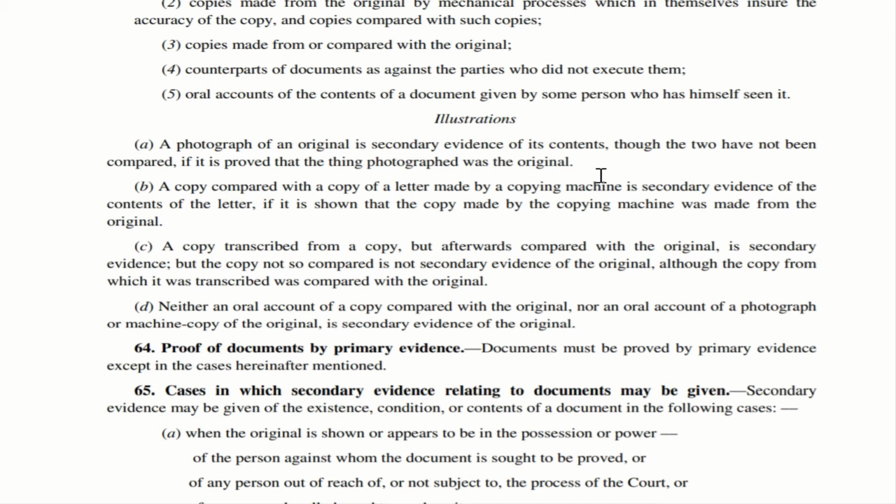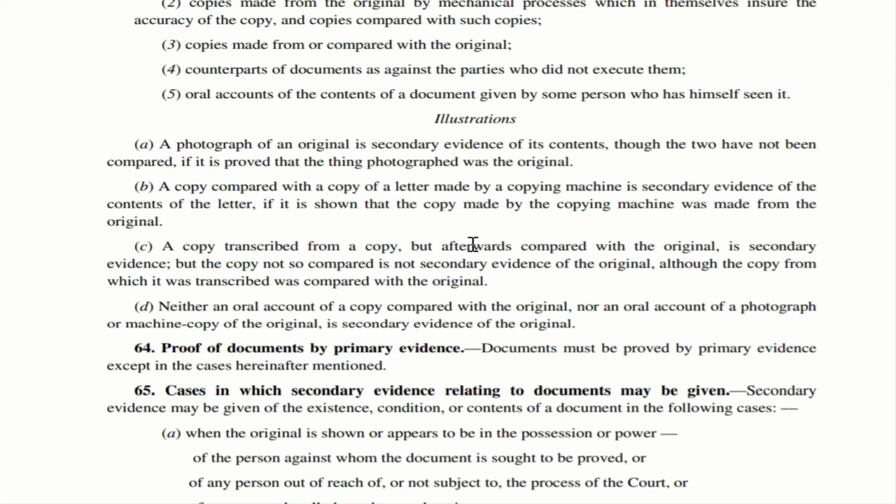Next, illustration B. A copy compared with a copy of letter made by copying machine. So, as simple as that, there is a copying machine from which a copy of the letter is taken. Now, another copy is also there. That copy is compared with the copy of the letter made by a copying machine. It is a secondary evidence of the contents of the letter. With respect to the contents of the letter, this copy is a secondary evidence.